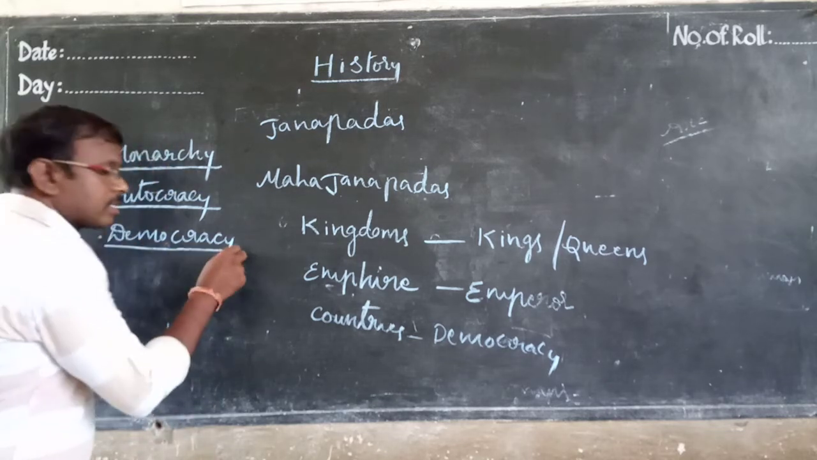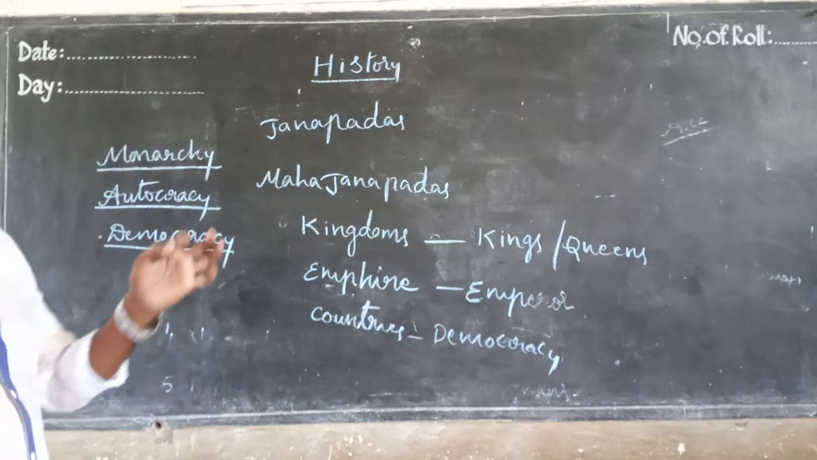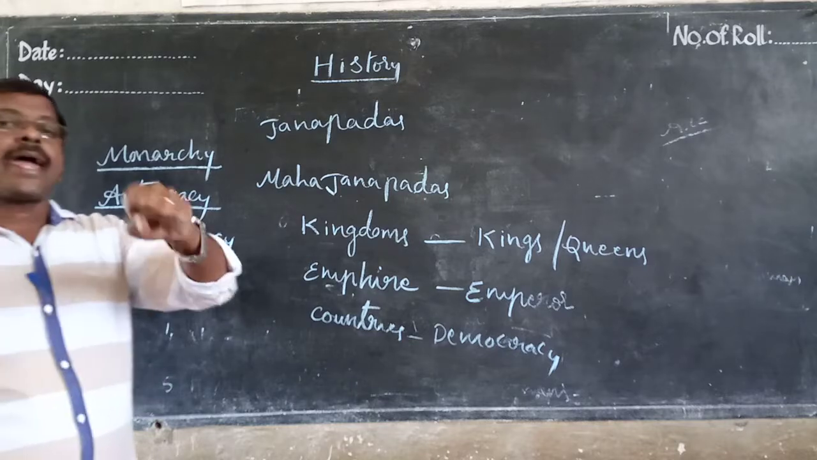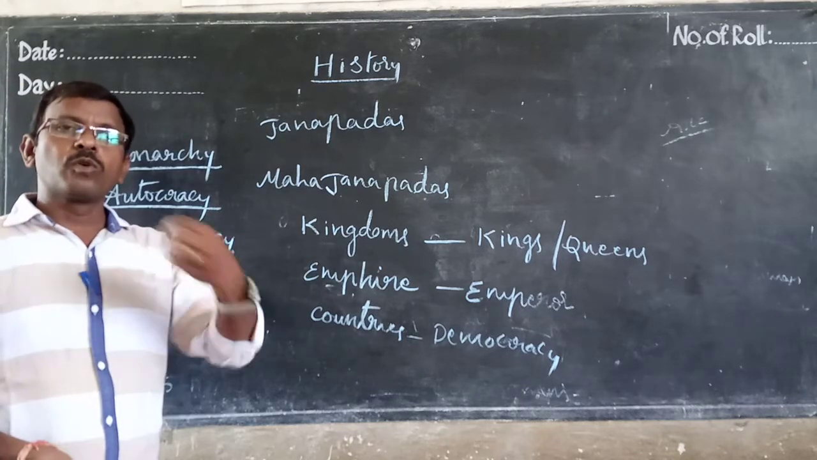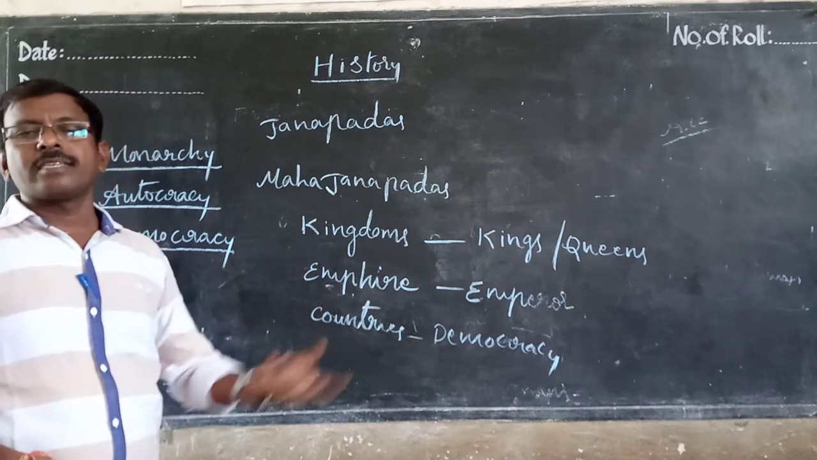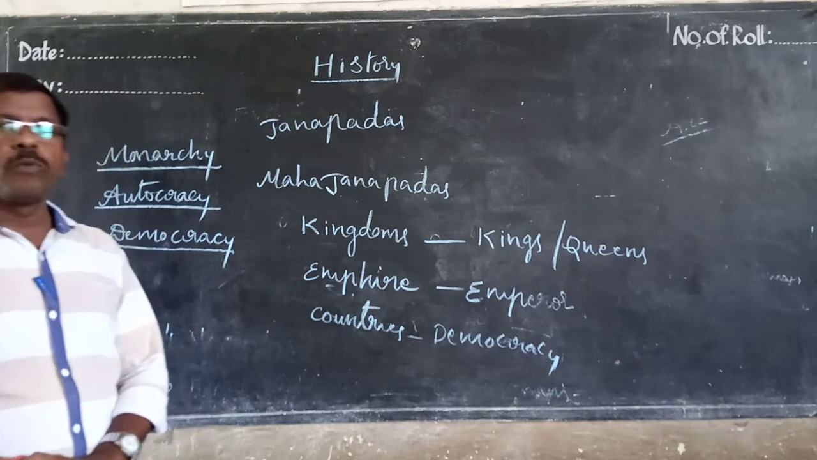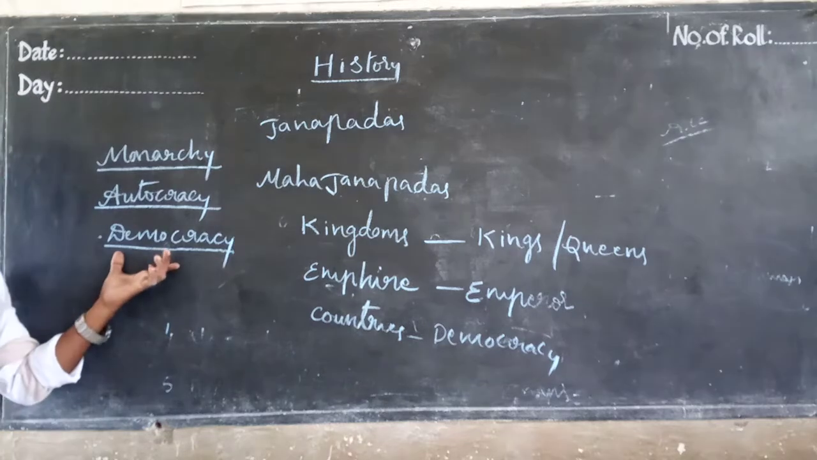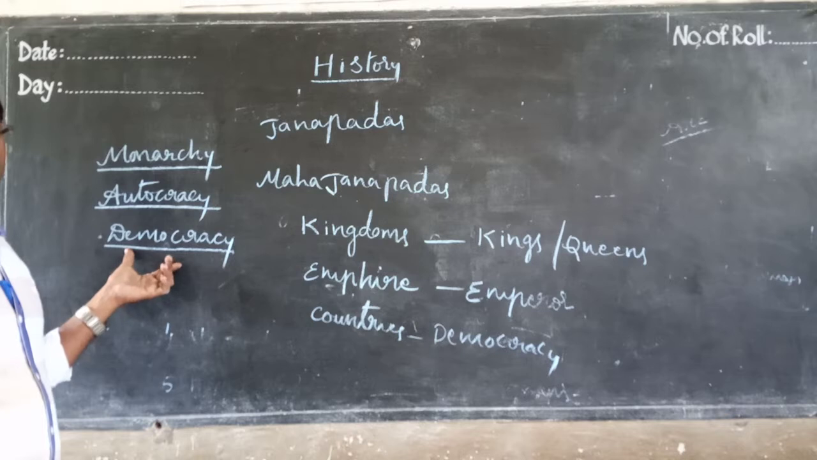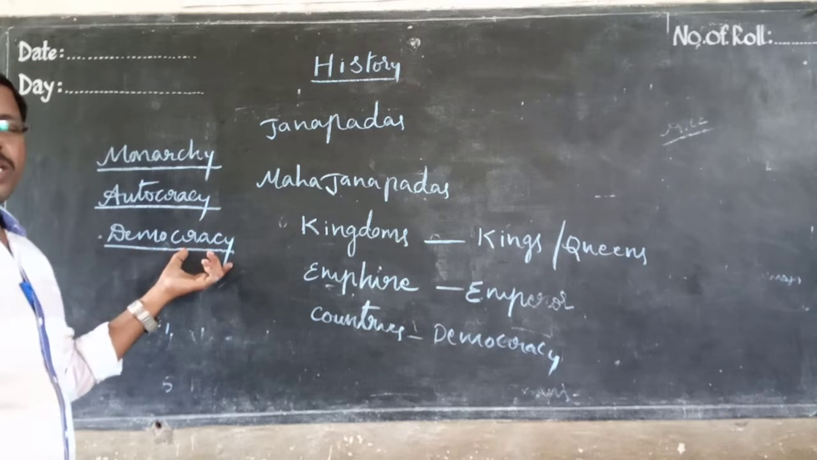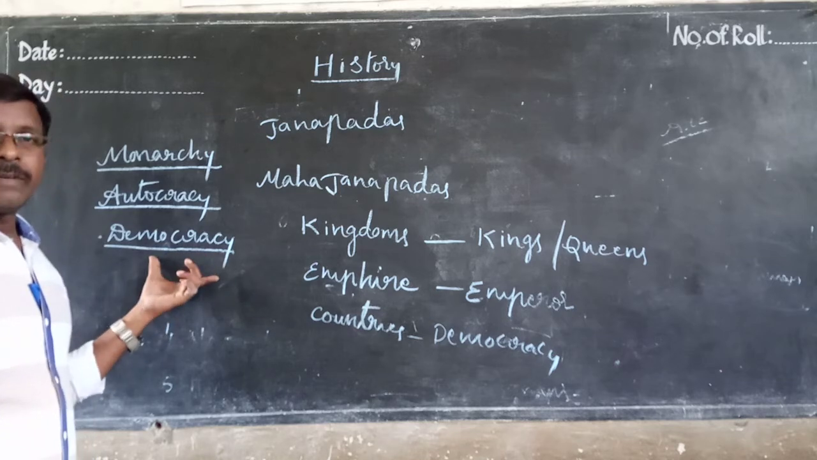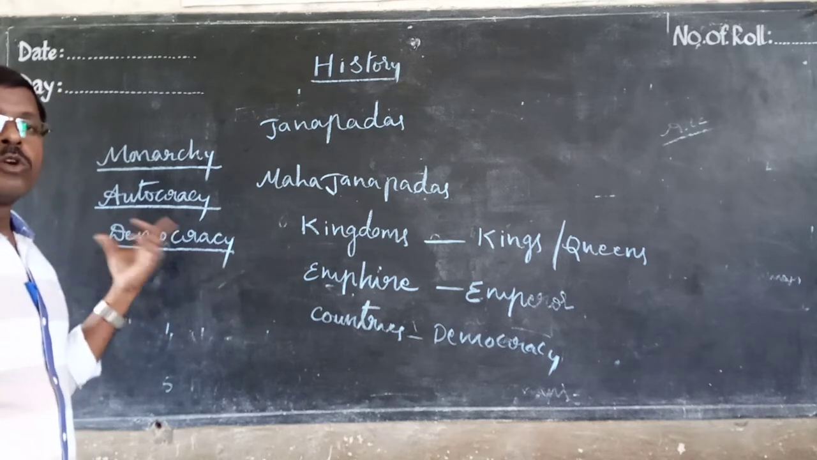Next, democracy. The sovereignty is vested in the hands of all the people. They will rule themselves. Whatever they require, they can do according to their aspirations. They will rule by themselves. That is called democracy, people's rule. Demos means people, cracy means rule. Democracy means people's rule, ruled by themselves.